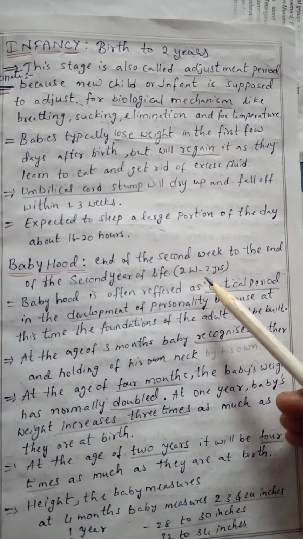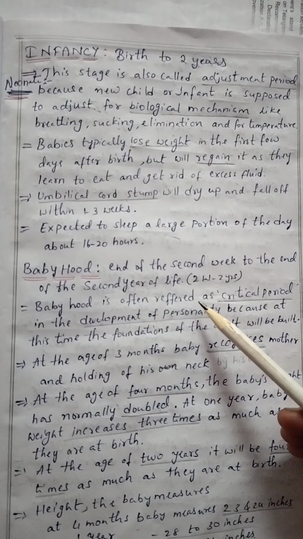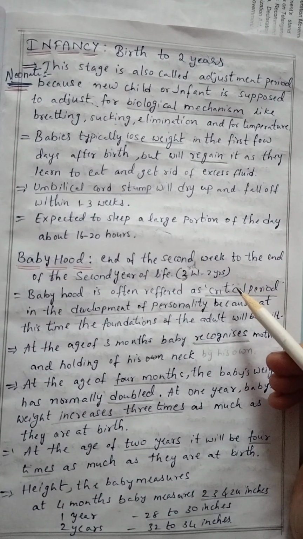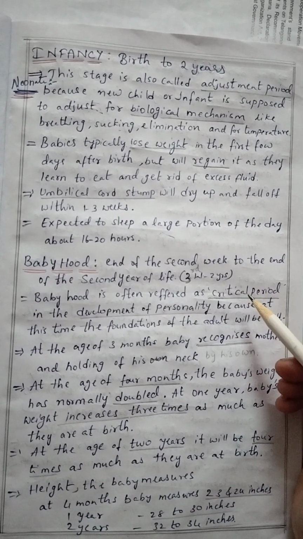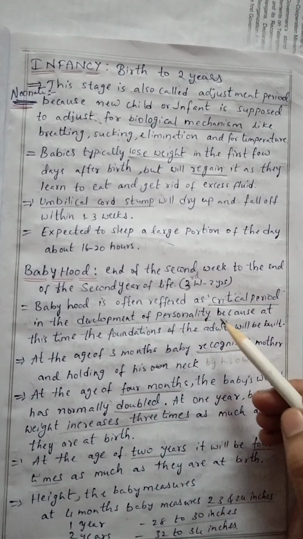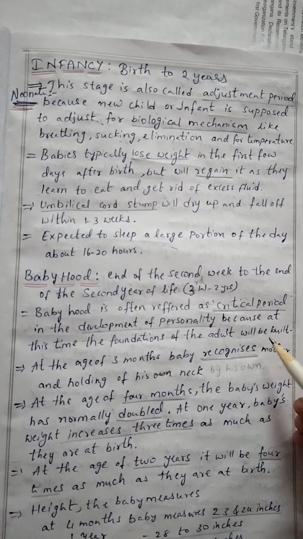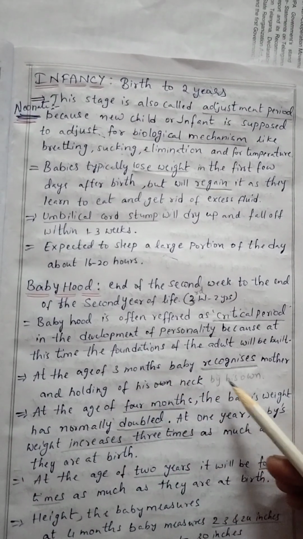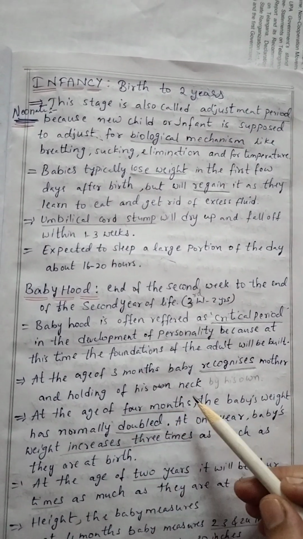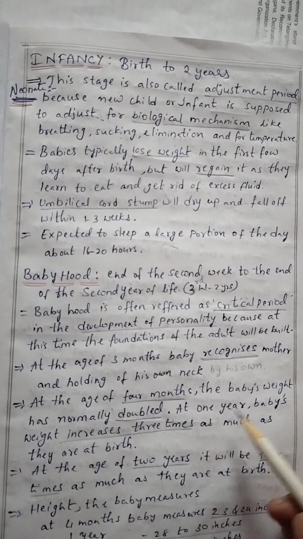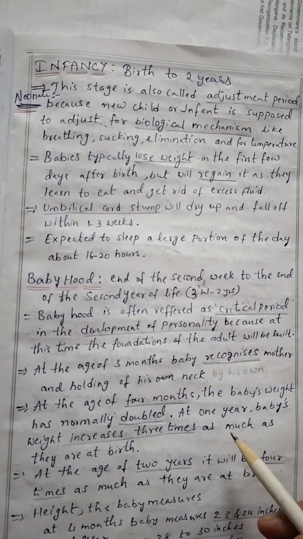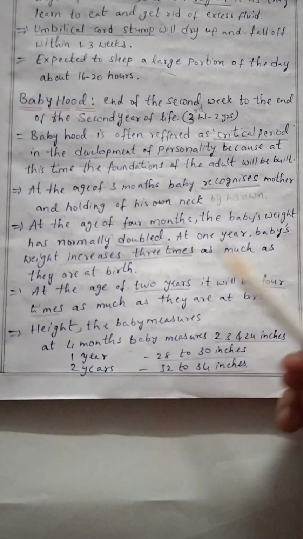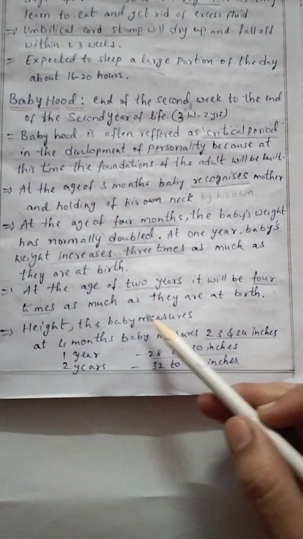Babyhood. End of the second week to the end of the second year of life. It means the starting of the third week to the 2 years of the baby. Babyhood is often referred to as the critical period in the development of personality because at this time the foundations of the adult will be built. At the age of 3 months, the baby recognizes the mother and holds his neck by his own. At the age of 4 months, the baby's weight has normally doubled. At 1 year, the baby's weight is 3 times as much as at birth. At the age of 2 years, it will be 4 times as much as at birth.